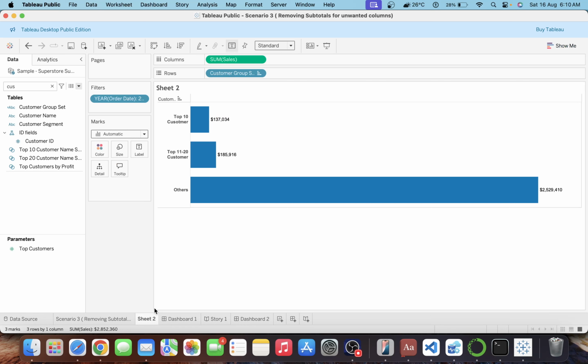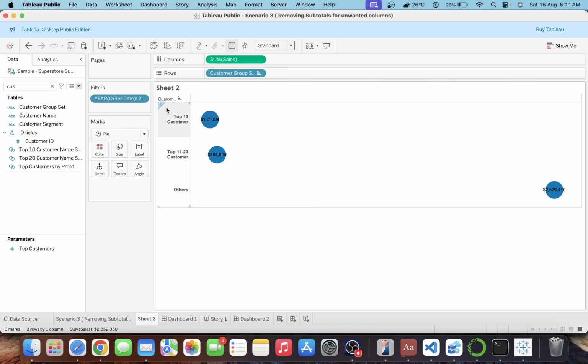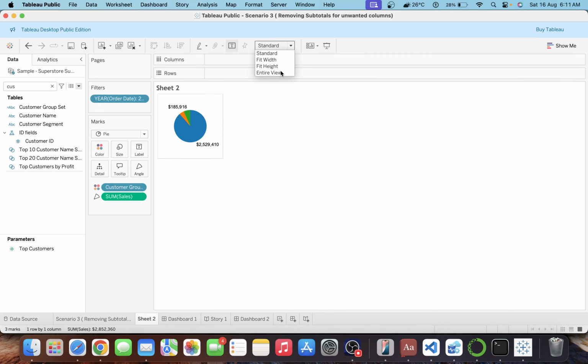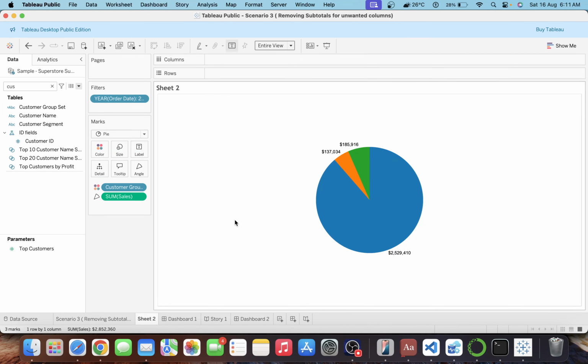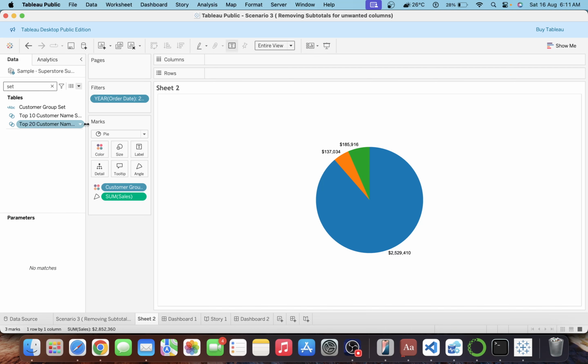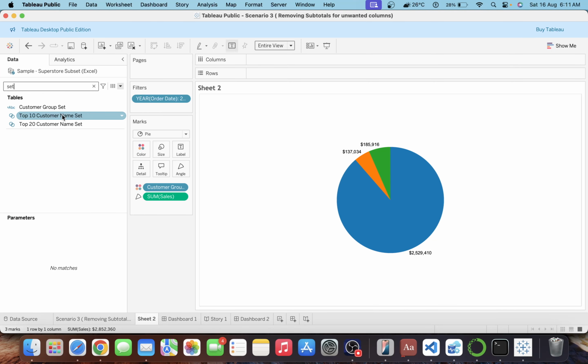So that's why we need this kind of analysis, and I'll tell you how we can create it. I'll make it a bar chart based on the requirement, or you can do a pie chart, whatever the company requires. This is very simple. I have connected the sample Superstore data, and based on the data I have created two sets.